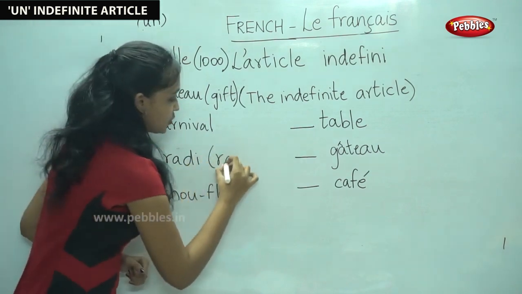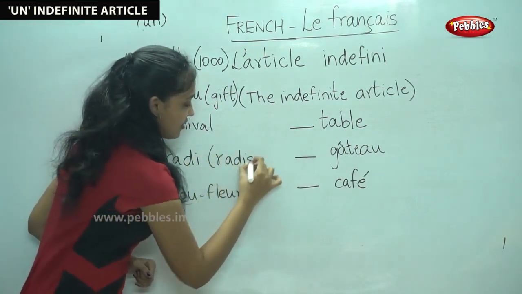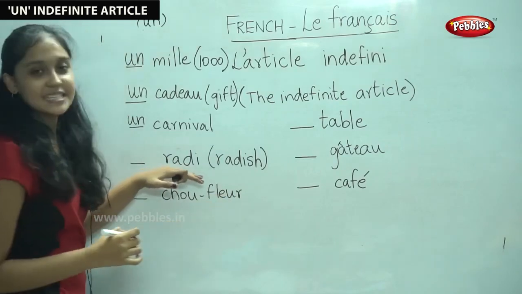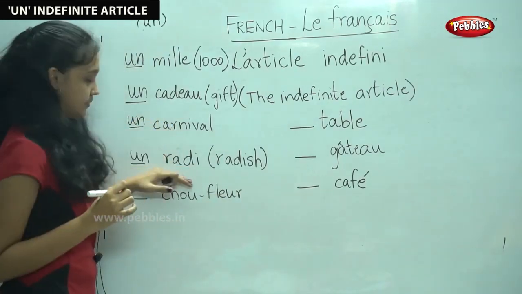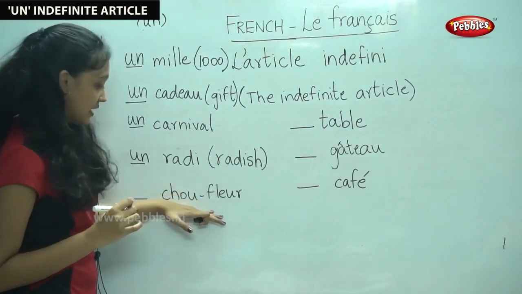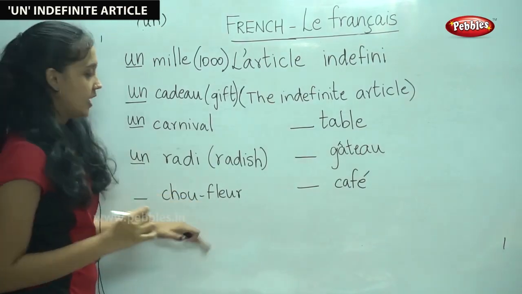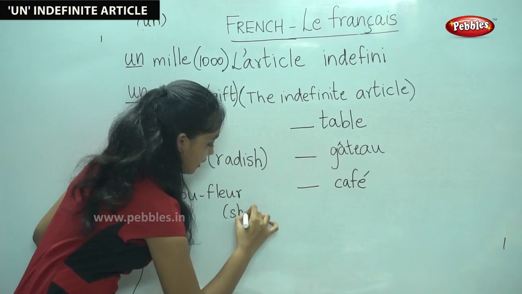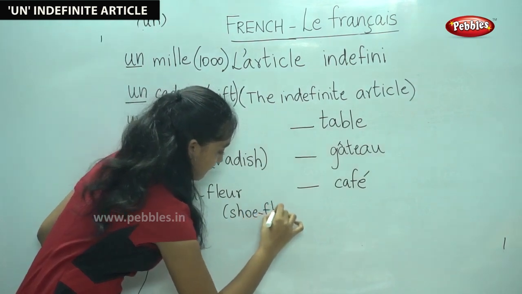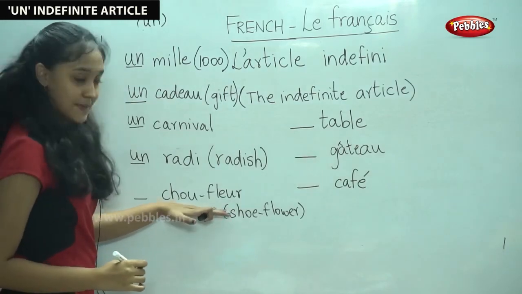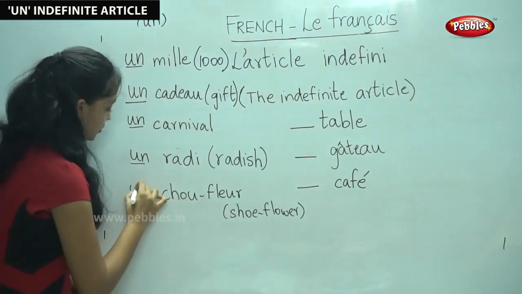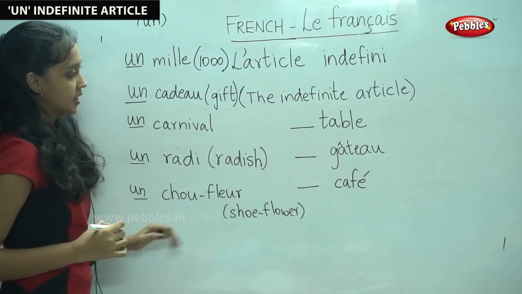It is the French word for the vegetable radish. Since it is in the masculine singular form, we say un radis. The next word is chou-fleur. It means cauliflower. Since it is in the masculine singular form, we use un.